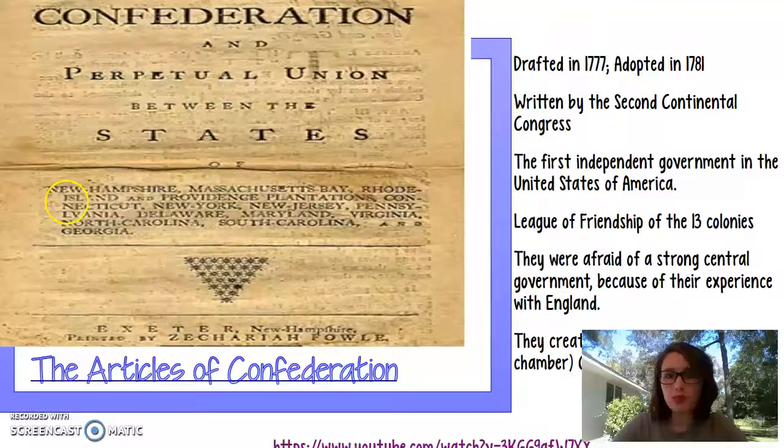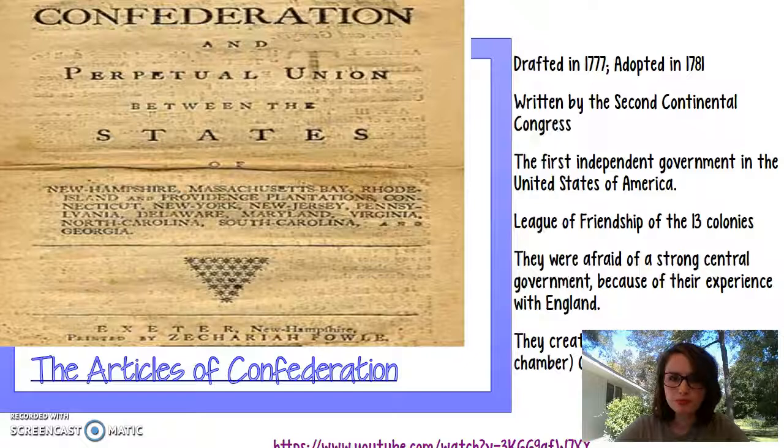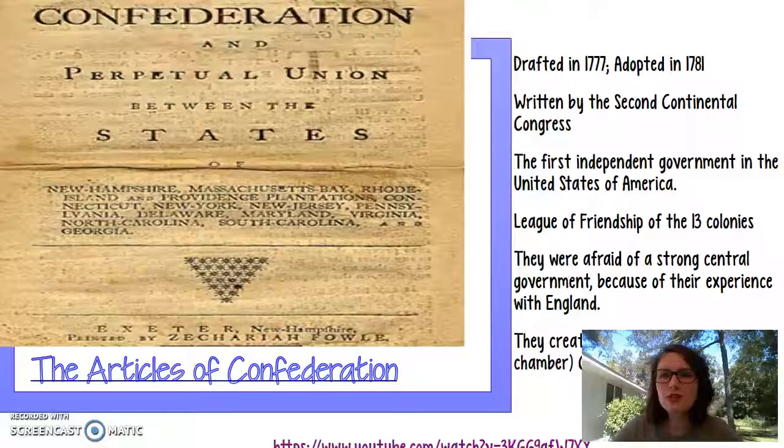Okay, so the Articles of Confederation were drafted in 1777, just a year after the Declaration of Independence was signed, and they go into effect in 1781. That's when they're adopted. They were written by the Second Continental Congress. They established the first independent government of the United States of America. And basically, this forms a league of friendship between the 13 colonies. So, states are just friends. There's not really one big power over them. They kind of do what they want to do, as we'll see.